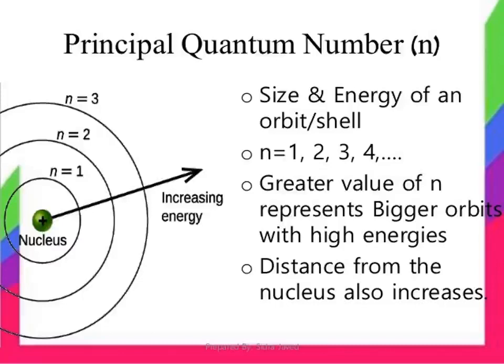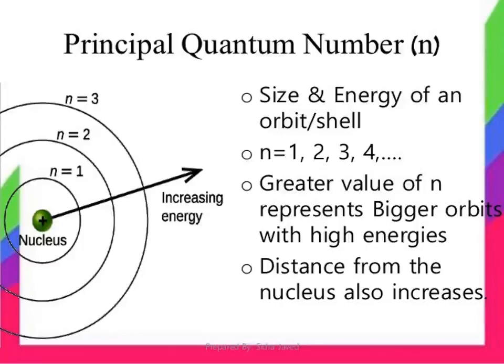So n equal to 1 is the K shell, n equal to 2 is the L shell, and it goes on like K, L, M, N, O. That is the shell. Now the maximum number of electrons that can be accommodated in a given shell is 2n square. That is the formula. If n equal to 1, then 2 into 1 square is 2. So the first K shell has 2 electrons.